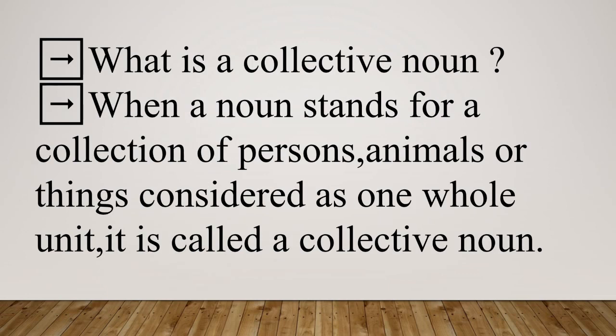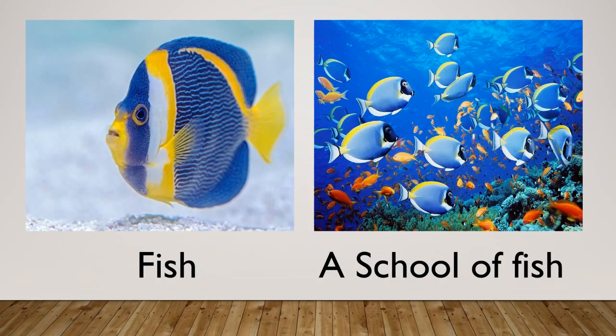Now, I will brief you about collective noun. What is a collective noun? When a noun stands for a collection of persons, animals or things considered as one whole unit, it is called a collective noun. Look at this example.